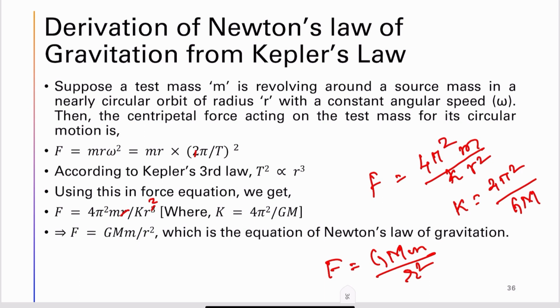It can be derived from Kepler's law of motion.